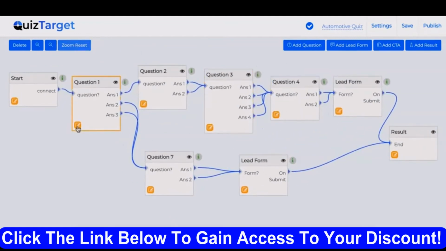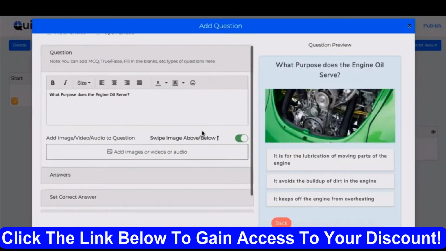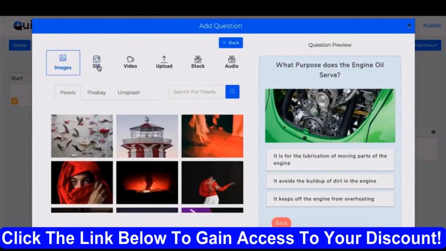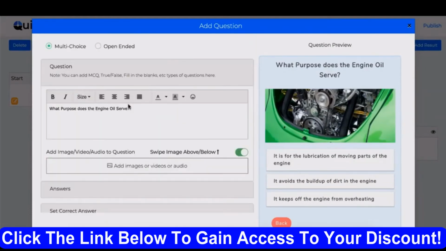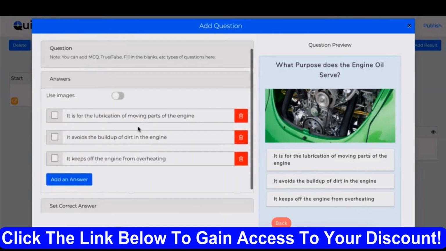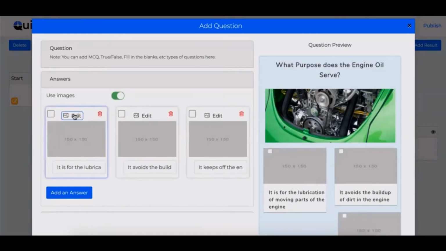Adding your questions is an easy process too. Just click on this edit button over here and you will find all the options to do so. Like you can either ask multiple choice questions or open-ended questions. You can add images, GIFs, videos, audio to your question using this section, as well as you can upload your own images. Then you can easily add or delete answer options. Plus you can switch between image and text answers very easily.